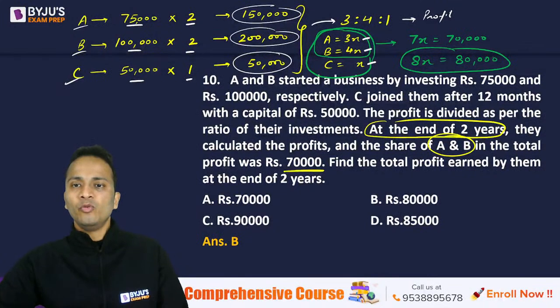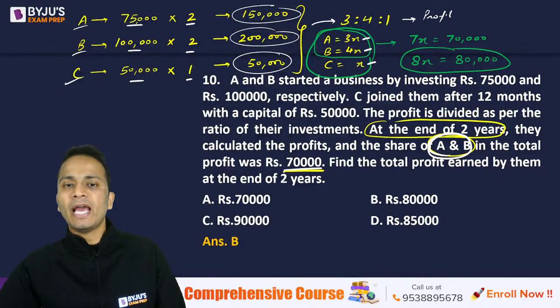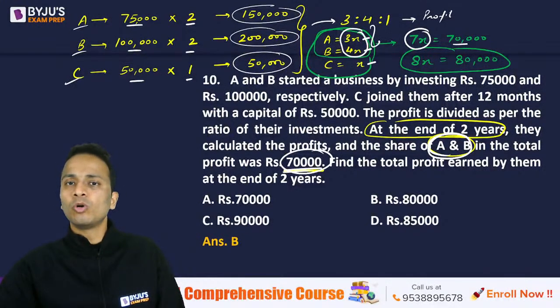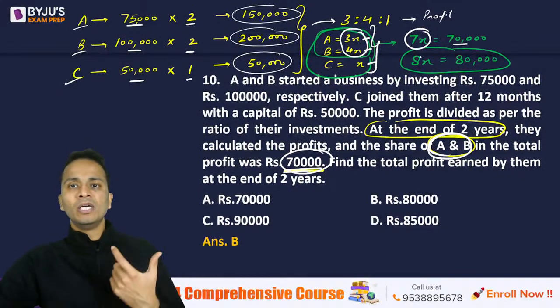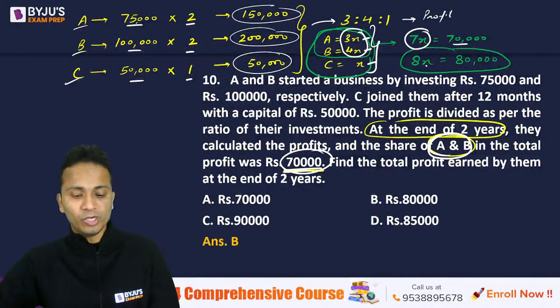So if the ratio of the profits is 3:4:1, I can assume the profits as 3x, 4x, and x. The question has given the total profit earned by A and B, which is 70,000. So A and B's profit, 3x plus 4x, that is 7x, is given as 70,000. And I have to find the total profit, 3x plus 4x plus x, which is 8x. So if 7x is equal to 70,000, then 8x will be equal to 80,000.